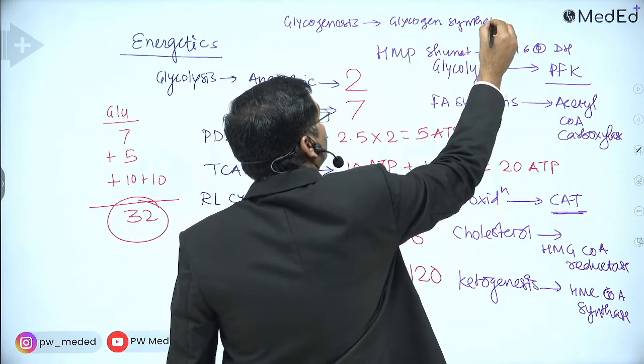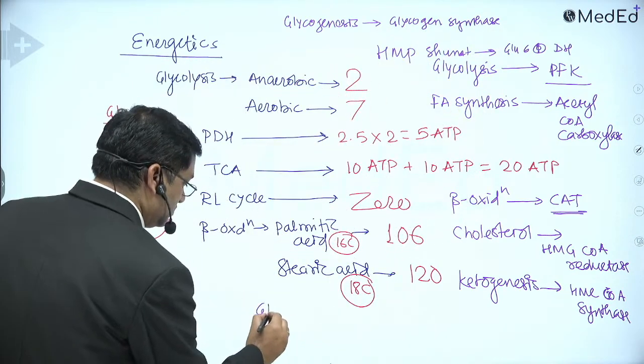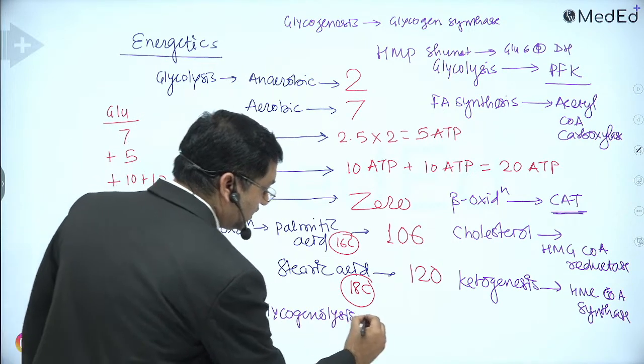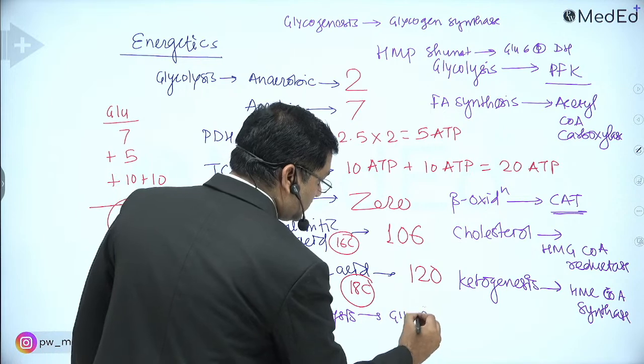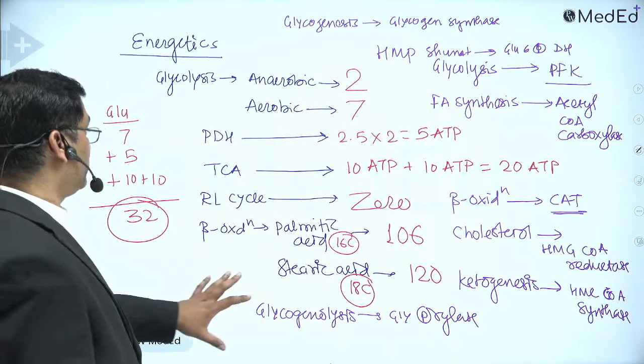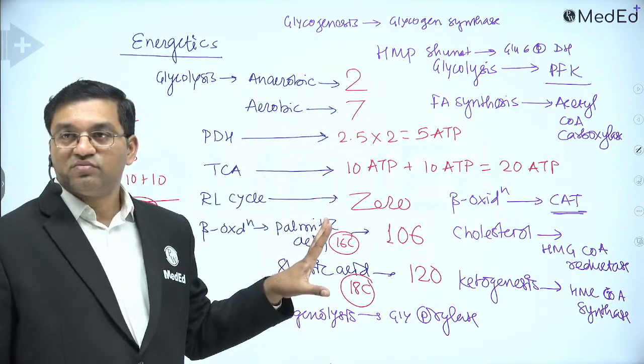And glycogenolysis means breakdown. It is glycogen phosphorylase. These are the important key enzymes in the different pathways. And this is energetics, which is important. So this is important. Okay.